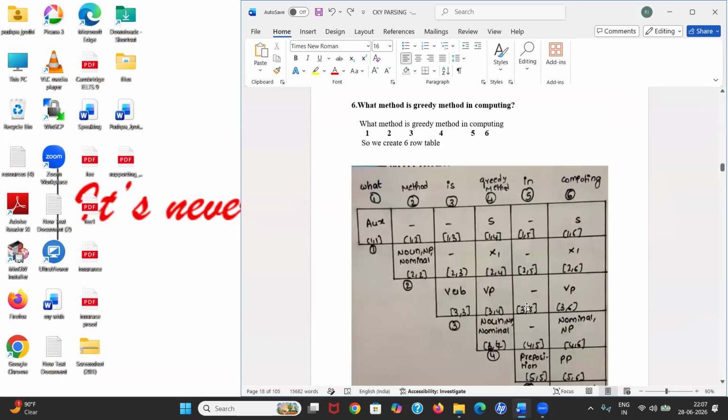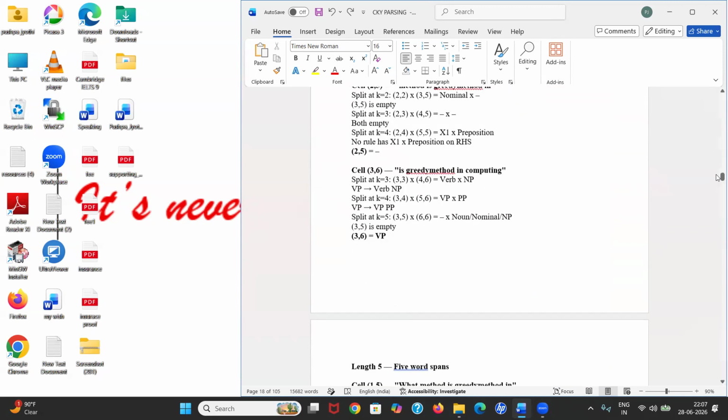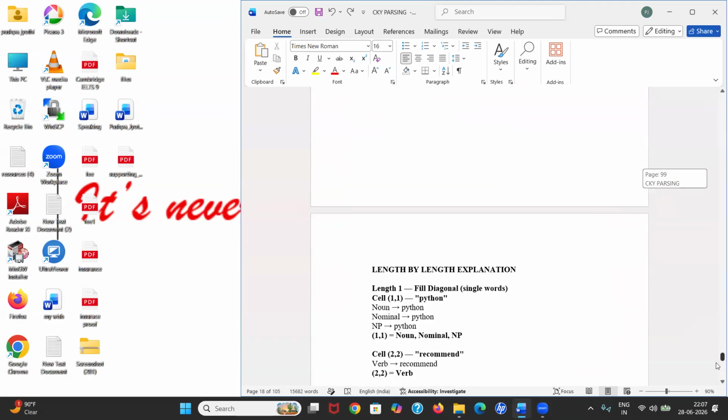Now, here I have a six-word sentence, so I create a six-row table. For the 15 sentences, depending upon the number of words, I create the tables and I write length one, length two, length three, length four, length five, length six, up to that. I checked with length one, length two, length three, and I filled the table. And at the end, if I got S in the first cell, then I'll accept my sentence. Like that, I did it for my valid sentences. Now let's go for invalid sentences. These are all for the valid sentences.